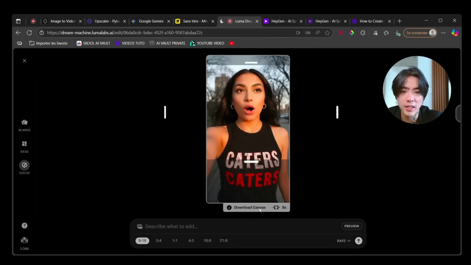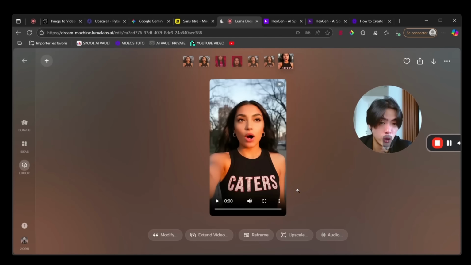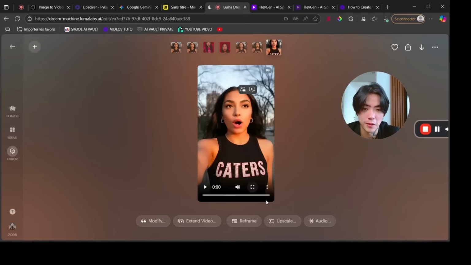I click on apply. And if you want, here you can tell the AI what you want to do in those empty spaces. So I will take the time to make it. And now let's click on generate. I'm going to show you the result that we got. So let's put this in big.